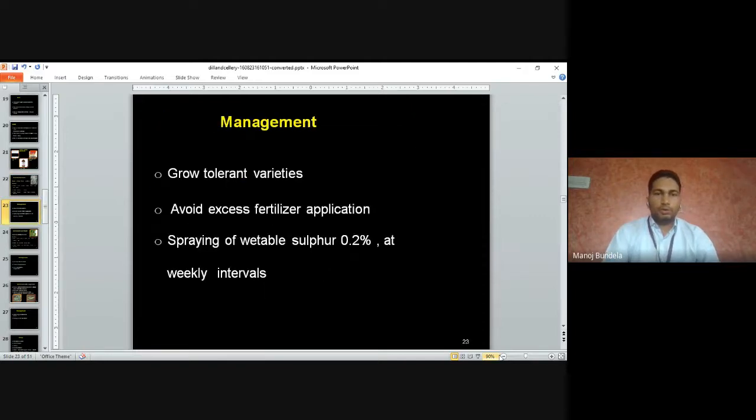Management: grow tolerant varieties, avoid excess fertilizer application, and spray wettable sulfur at 0.2% at weekly intervals.